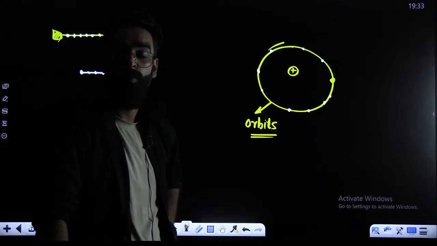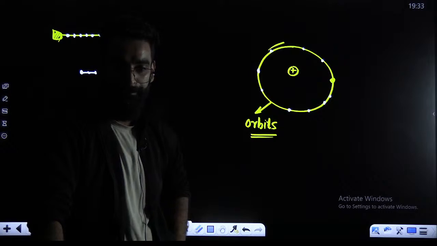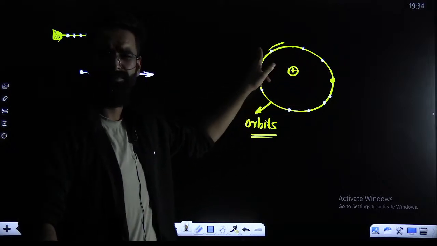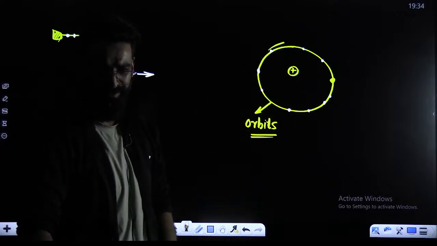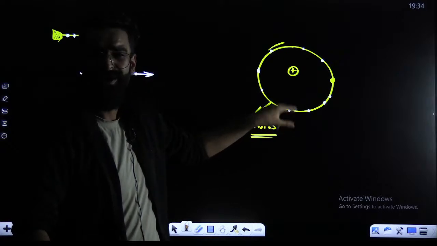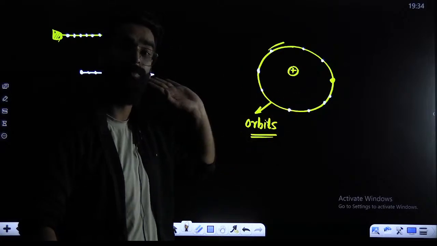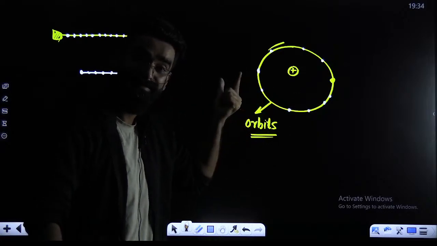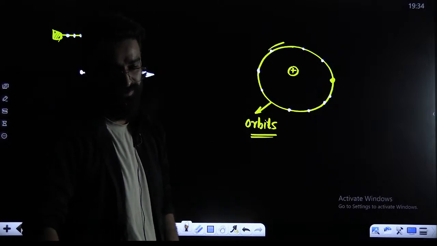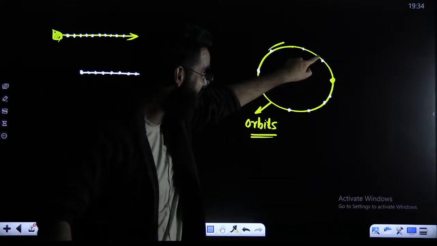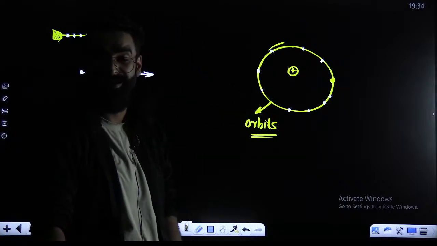So I hope you got to know what exactly was the failure of Bohr's model. Bohr told us that the electron is moving in a circular path. But how can you say that? How can you define the trajectory of the electron? In order to define the trajectory at every point of time, you should know the position and the momentum of the electron simultaneously with 100% accuracy, but that's not possible. So you cannot say that the electron is here, here, here, here. You cannot say like that.